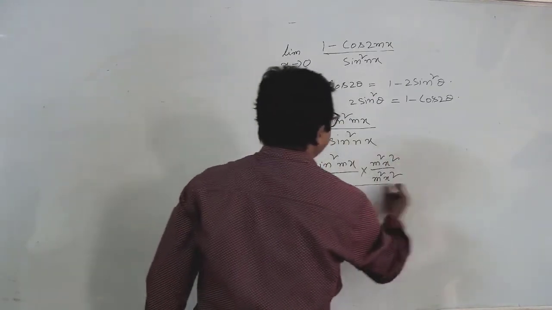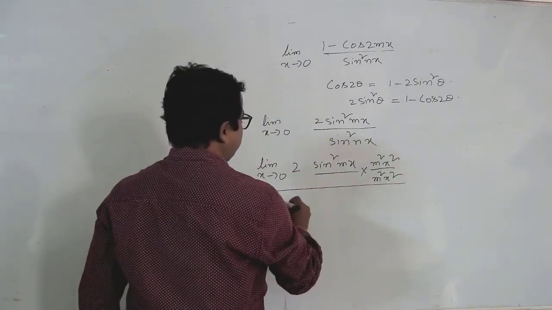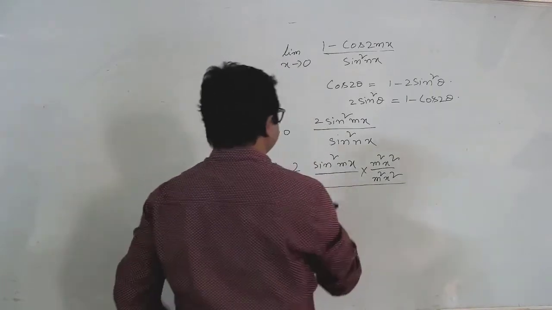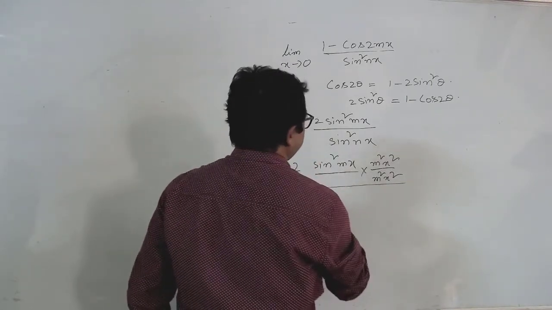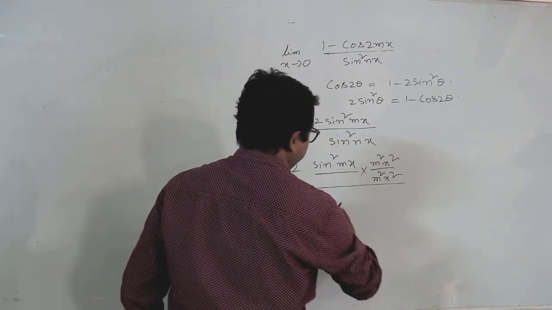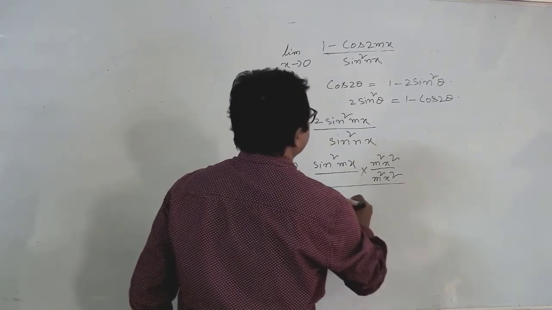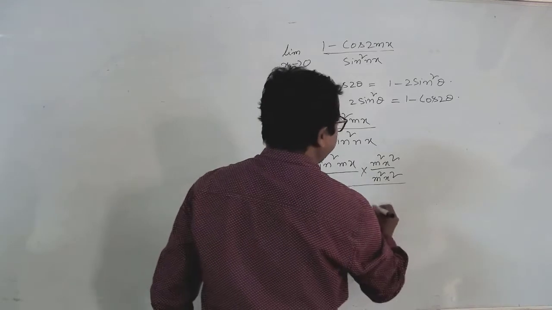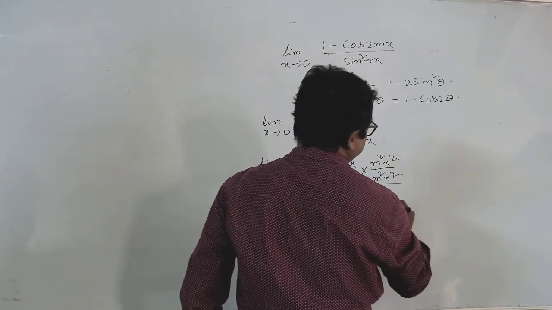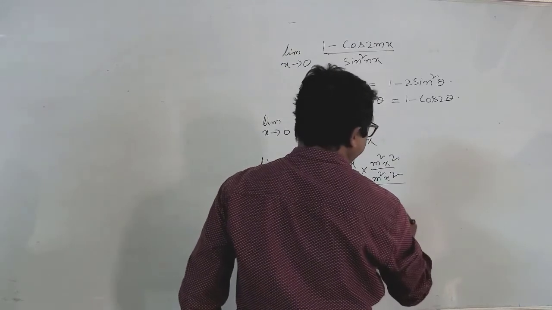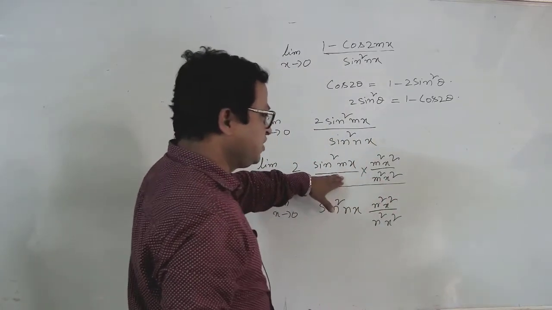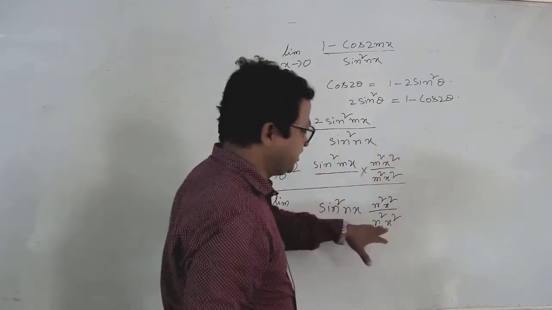So in the denominator, limit x tends to 0, sine square nx, I am dividing and multiplying by n square x square. This denominator I am writing here and the numerator just outside, and here also the same.